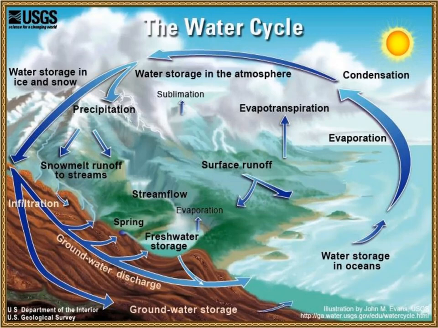Some of the water moves to springs and some of the water gets evaporated. Some of the water moves to the ocean and again through evaporation, evapotranspiration, and condensation, the water again forms the clouds.